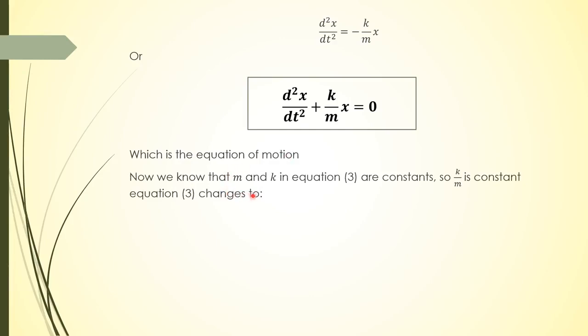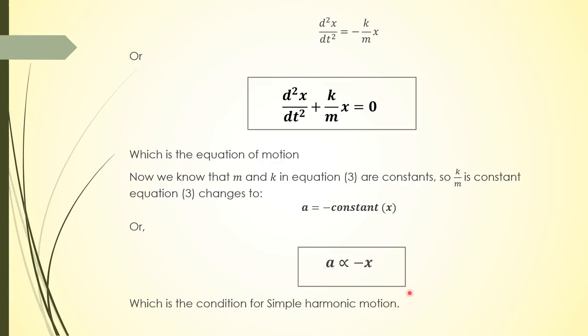Now if we talk about the acceleration of a body, we know that in equation number 3, k and m are constants. K is the spring constant and m is the mass of the body. This means that a is equal to minus constant into x. So if we remove the constant, we get a proportional sign. So a is proportional to negative of x, which is the condition of simple harmonic motion.